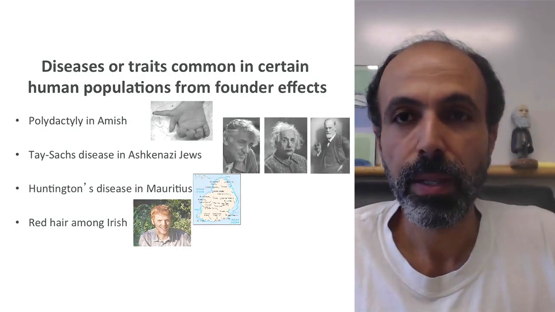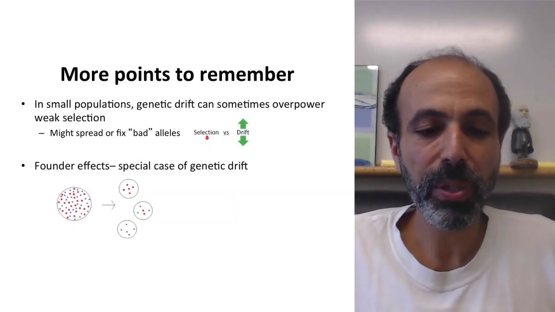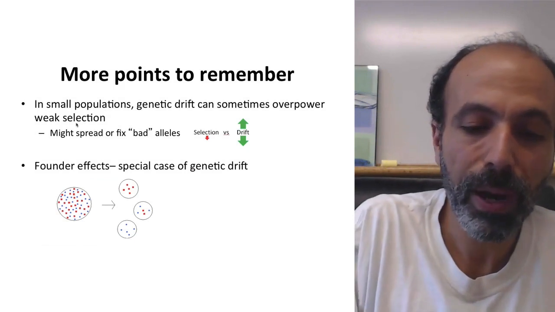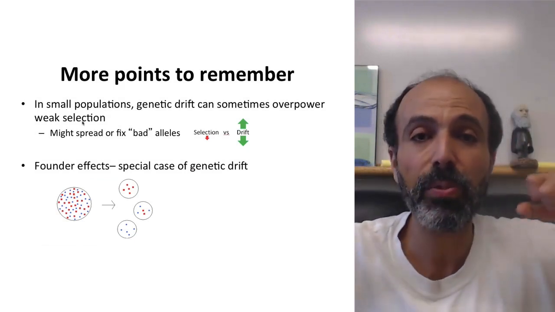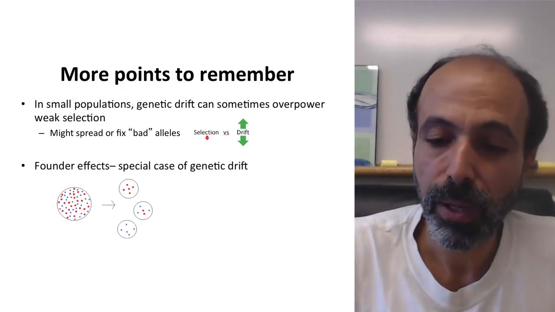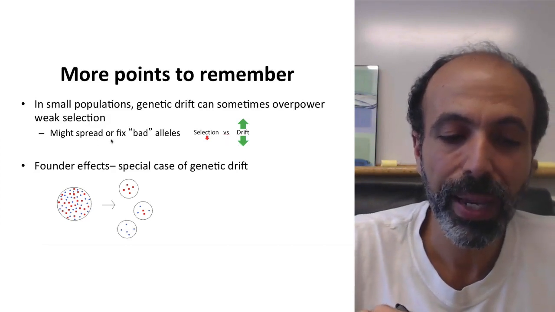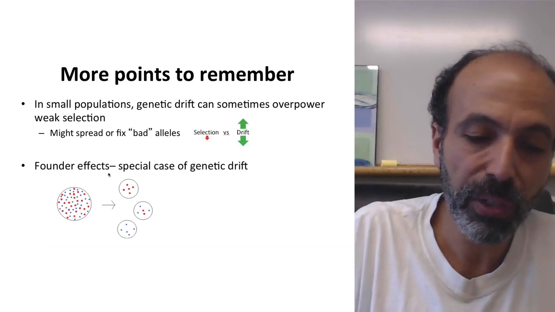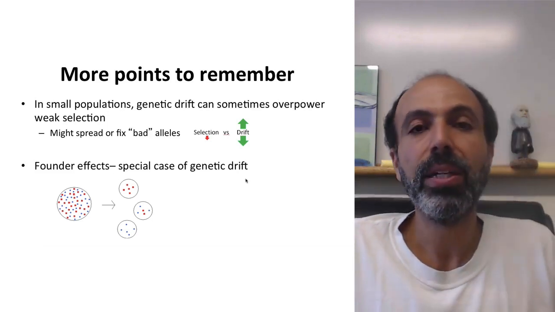So just to wrap up, some points to remember: in small populations, genetic drift can sometimes overpower weak selection. So remember, genetic drift is random in direction. So if you have strong drift and weak selection, you can actually spread or fix bad alleles because of genetic drift. And founder effects are this interesting special case of genetic drift.